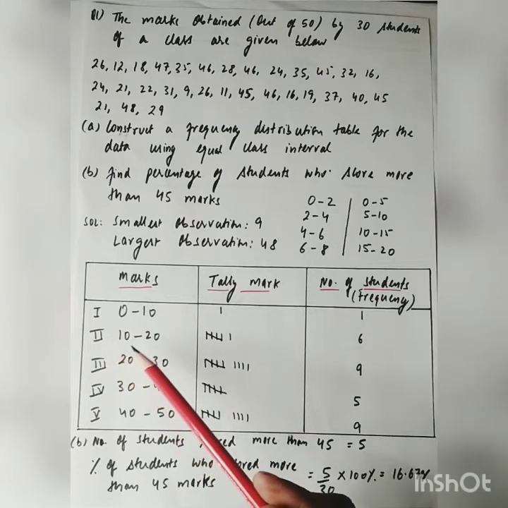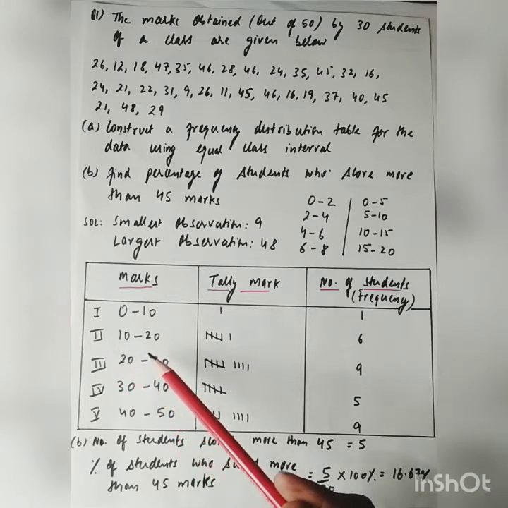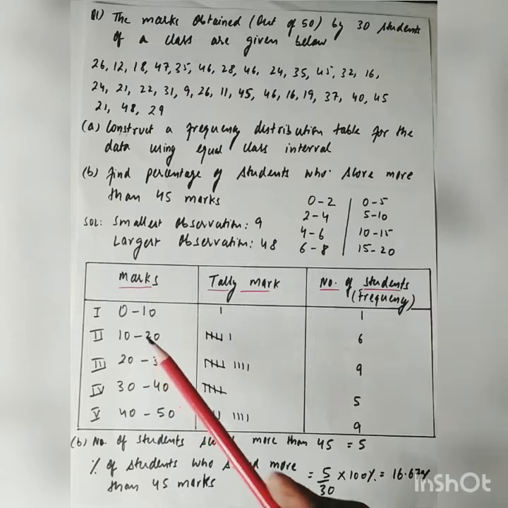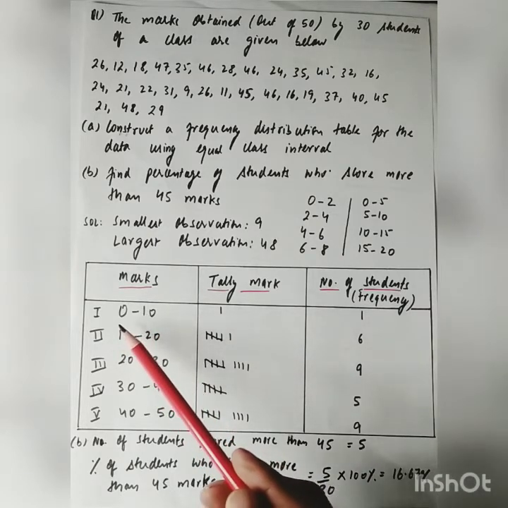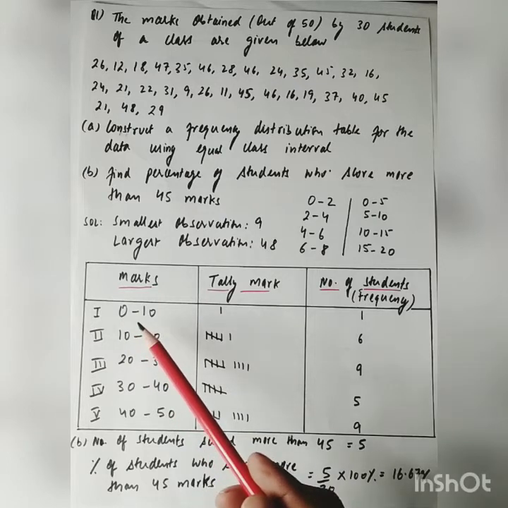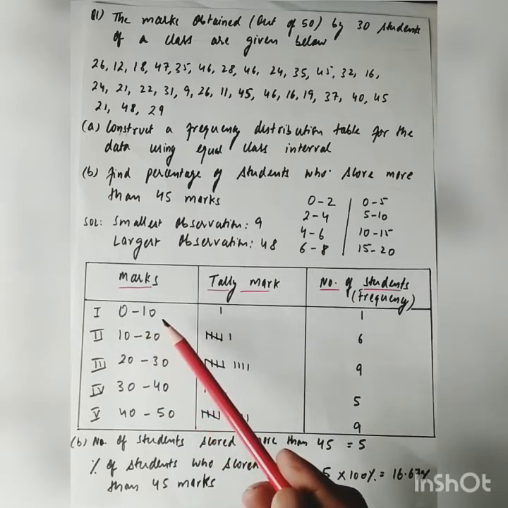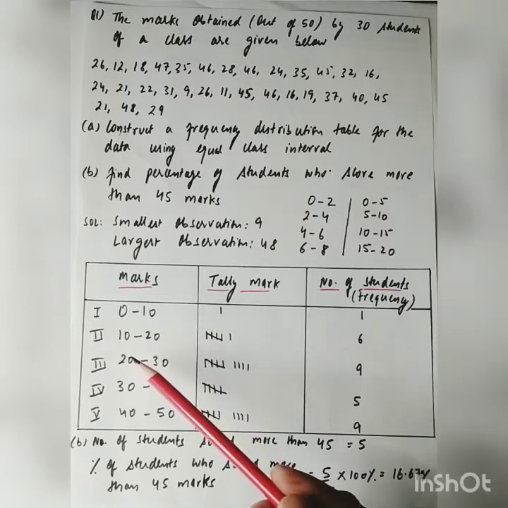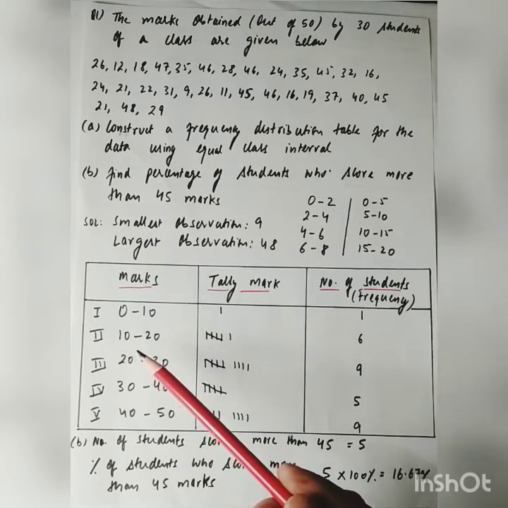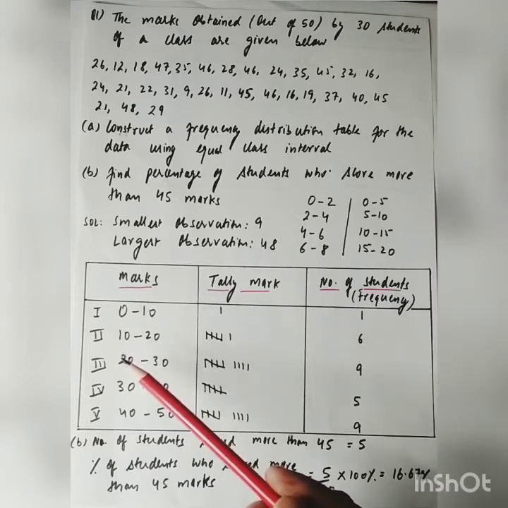In the second class, lower limit is 10 and upper limit is 20. So in the first class, we will be taking only observations ranging from 0 to 9. 10 will not be counted in this first class. 10 will be counted in the second class, the class with that lower limit.